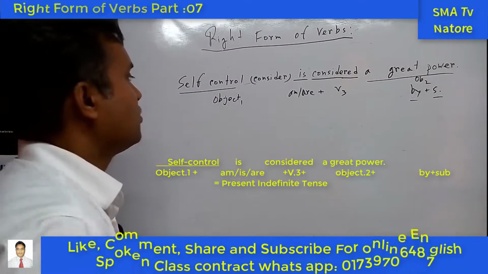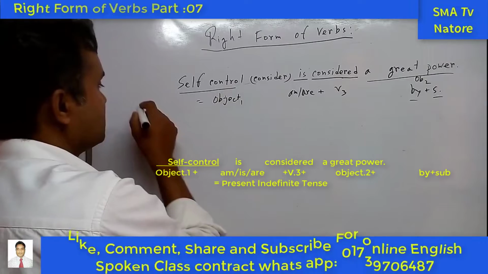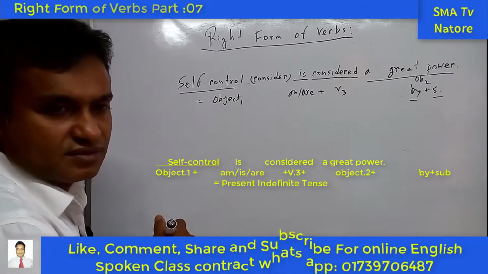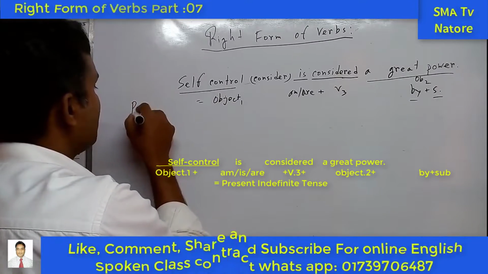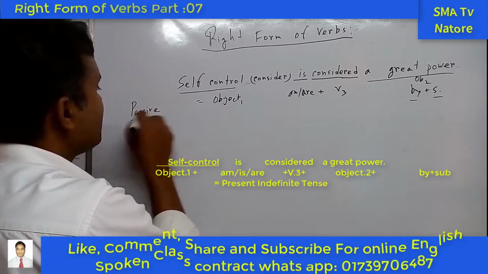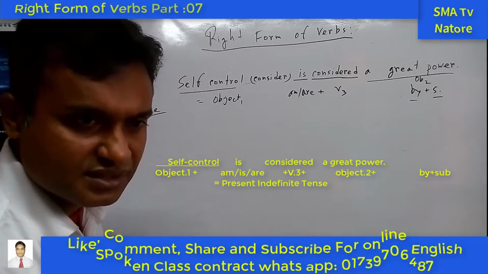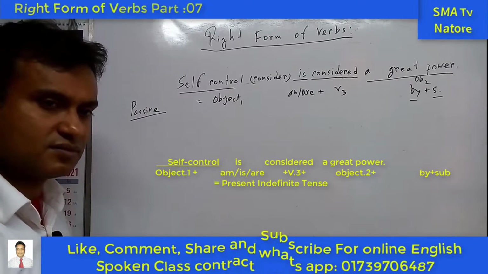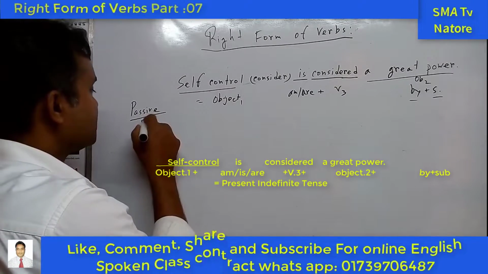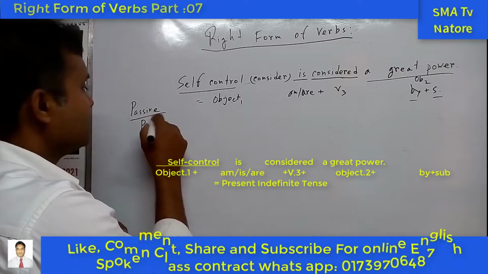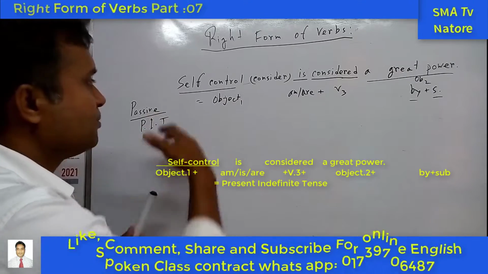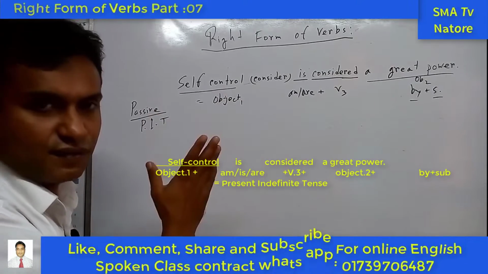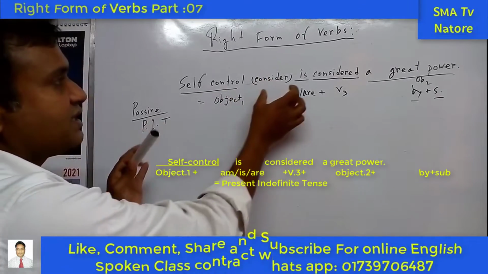So what is the name of this tense? Active voice or passive voice? This is the passive voice. In the passive voice there are many tenses, 12 tenses. So what is the name of the tense? This is the present indefinite. Good. So this is the present, P for present, I for indefinite, T for tense. So present indefinite tense and the passive form. So this is the right answer.